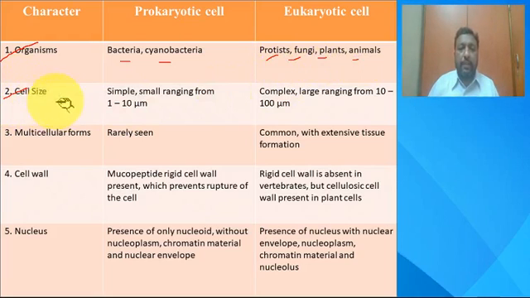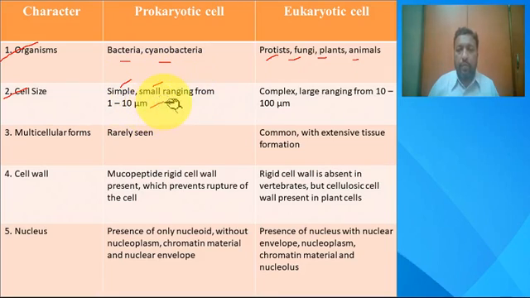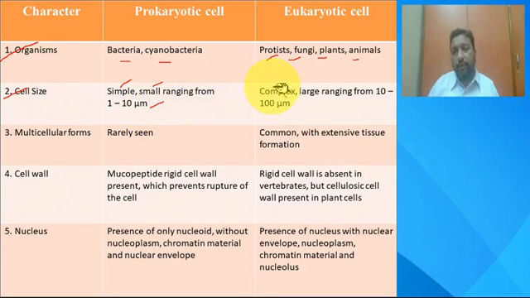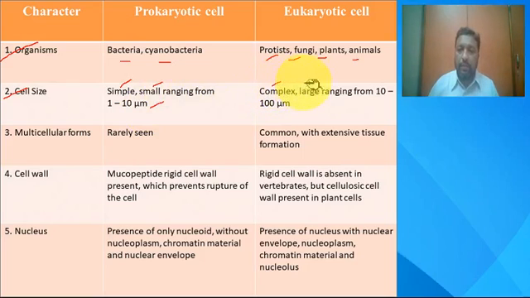Second one is the cell size. If you look at the cell size, it is a simple structure in prokaryotic cell and it's small when compared to a eukaryotic cell, and it is in the range of between 1 to 10 micrometers, whereas the cell structure of a eukaryotic cell is a complex structure. It is large when compared to a prokaryotic cell and the size is in the range of between 10 to